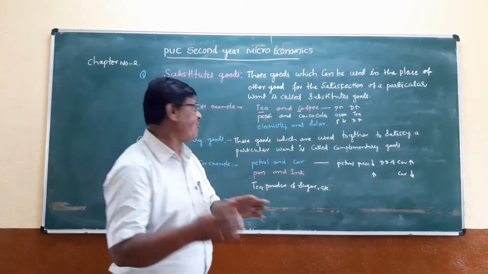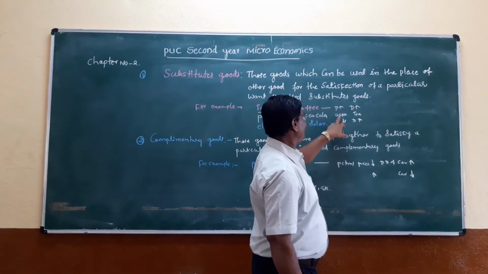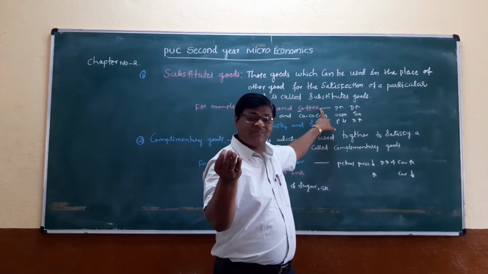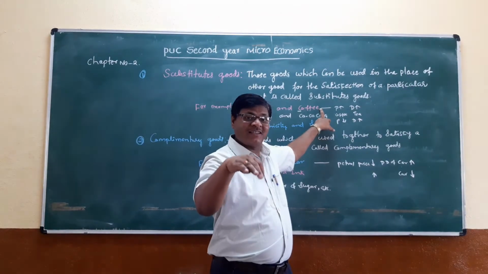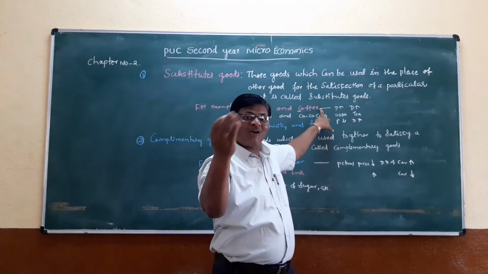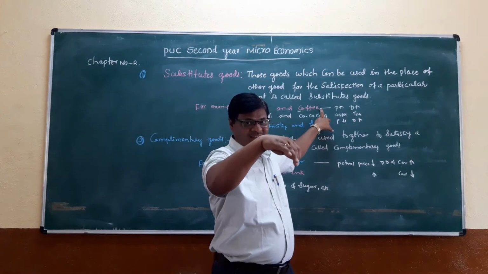If the price of coffee increases, the consumers shift to tea, or the demand for tea increases.